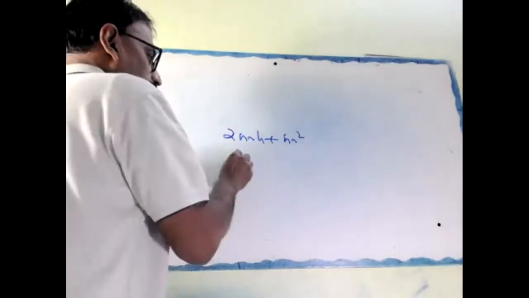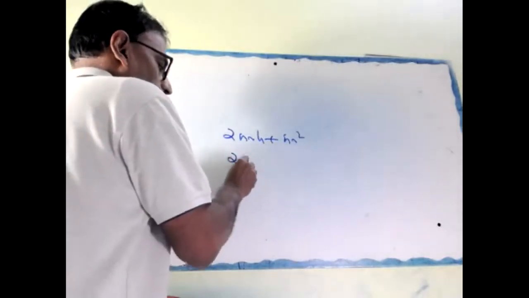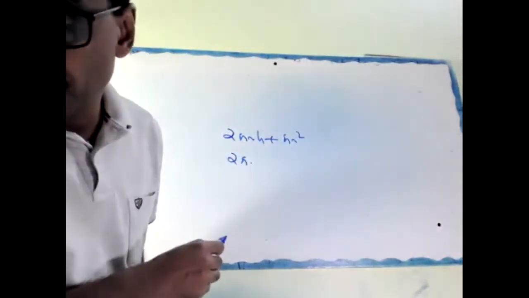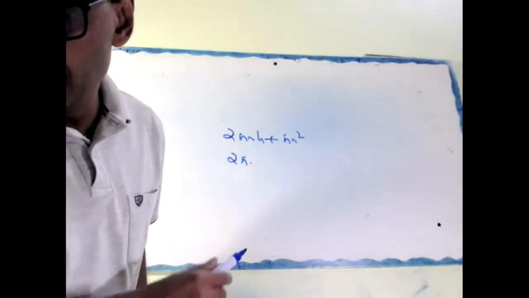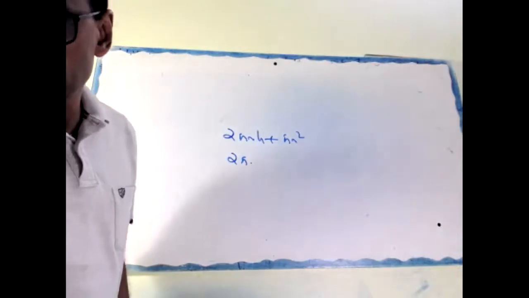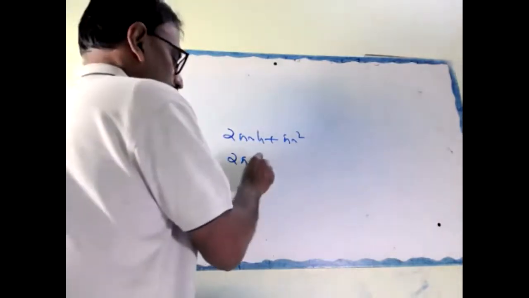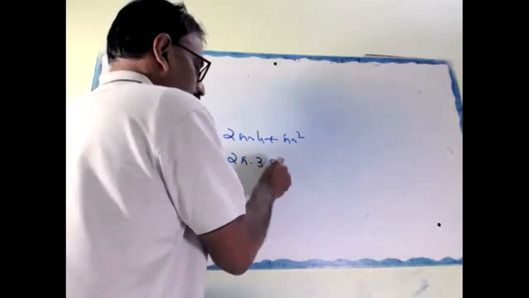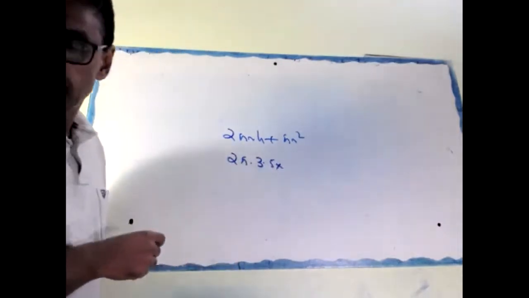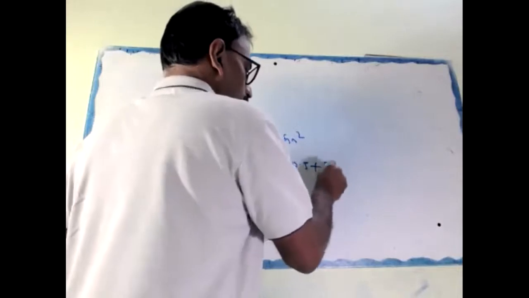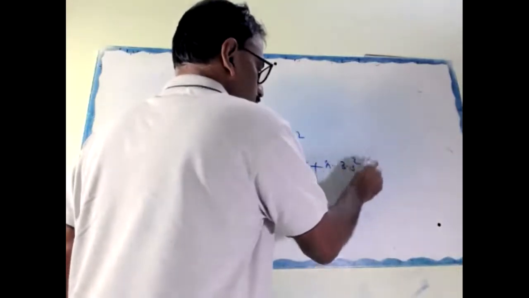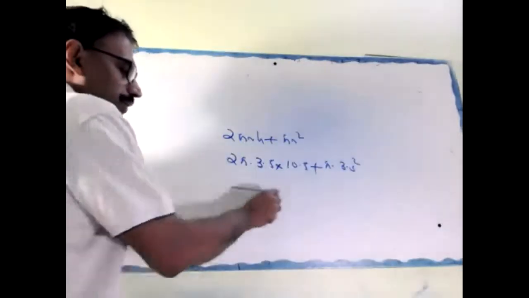Okay, we can take 2 into pi into r, which is 3.5, into h, which is 10.5, plus pi into 3.5 square. So you can find this one.